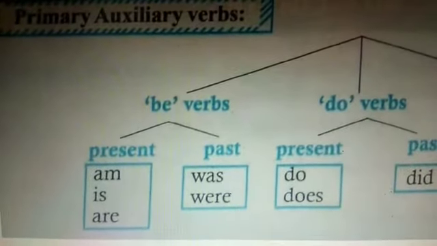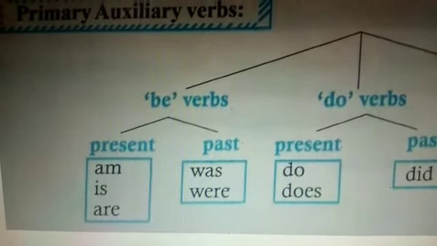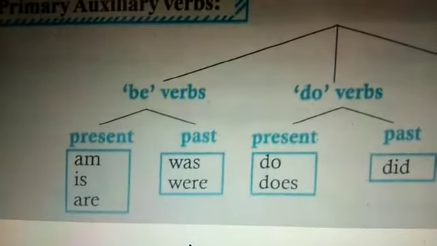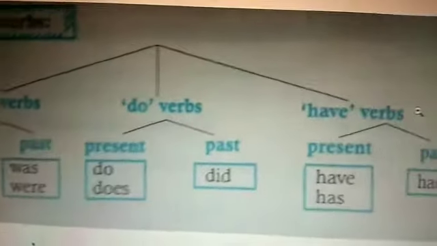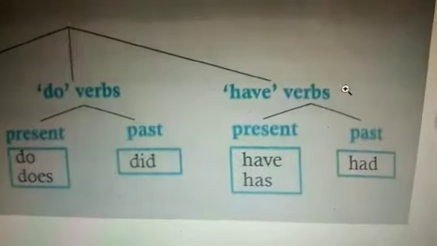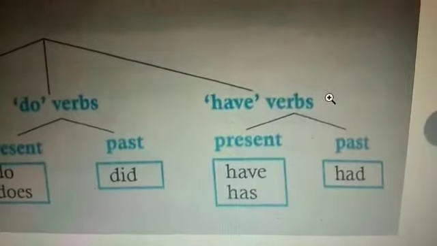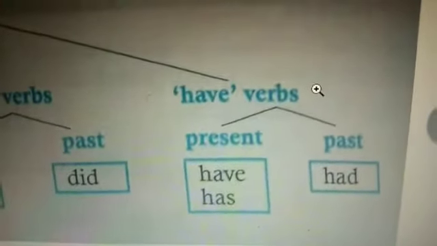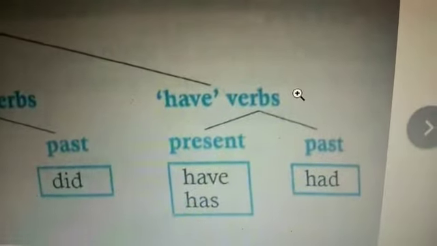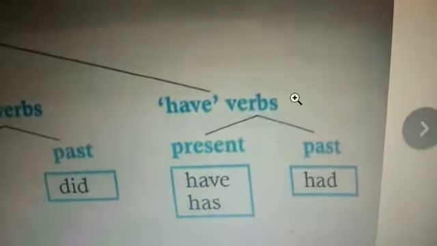Then coming to have, has, had. They are used only in perfect tenses. Example, they have finished their work. Always have, has, had will be followed by verb 3. He has completed his homework. Rani had visited Coimbatore.